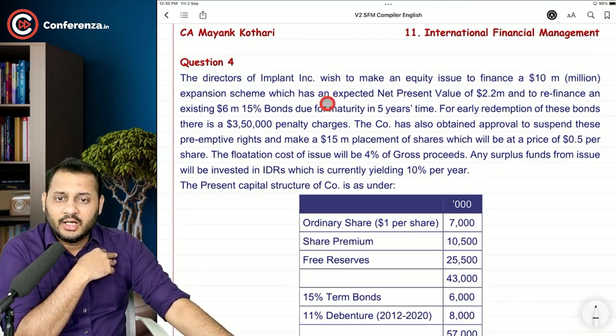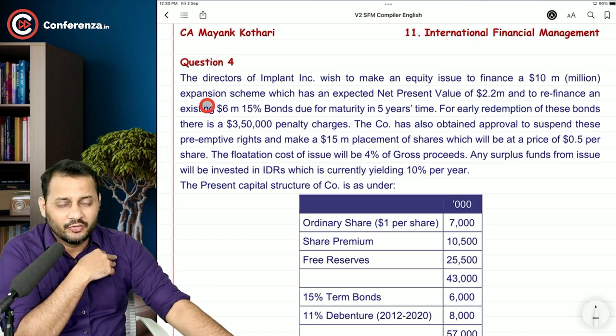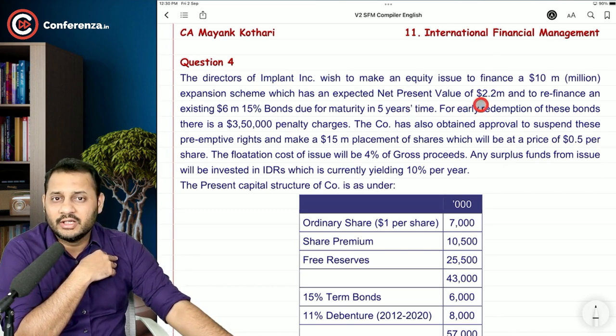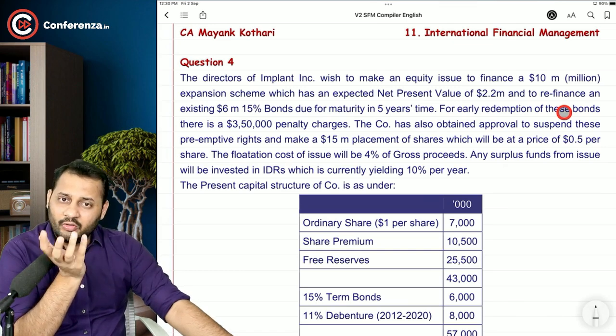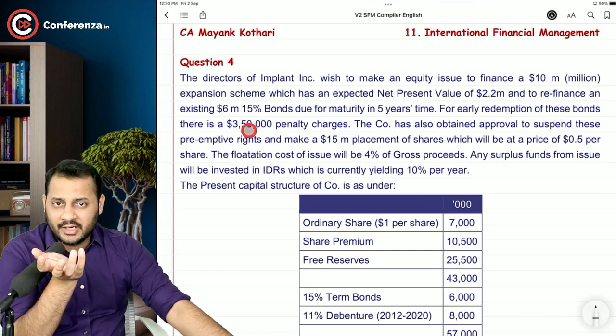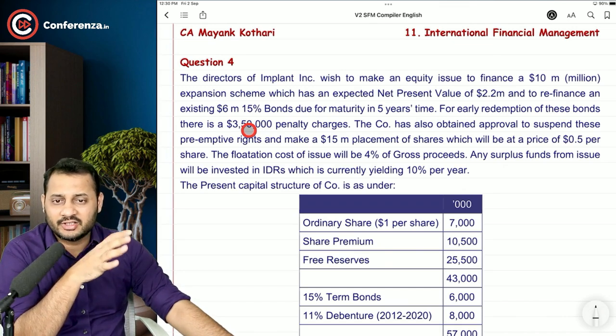Okay, and this is for the expansion purpose, in which the investment, that means outflow and inflow, will consider the net present value, will give us the NPV of $2.2 million. That means this is the net profit. That's a good thing that the NPV is positive. And to refinance an existing $6 million 15% bond. That means refinance means what? We had already issued this bond years back and we are paying every year interest on that $6 million.